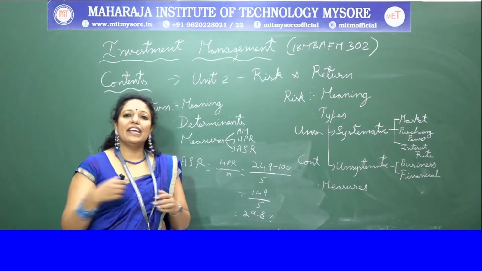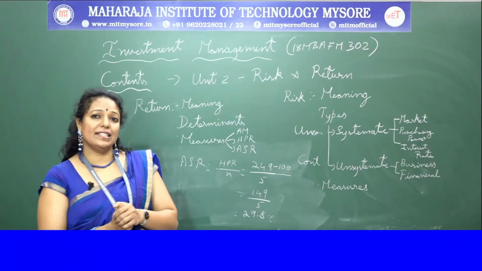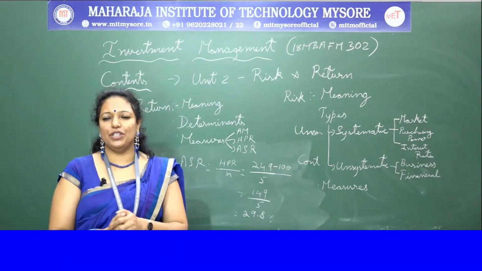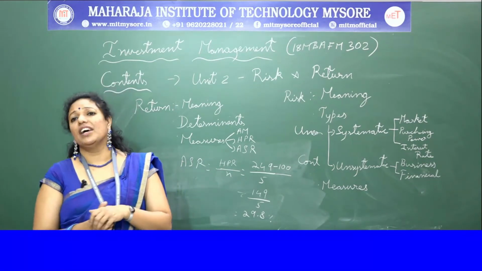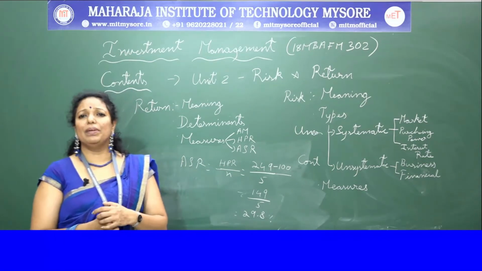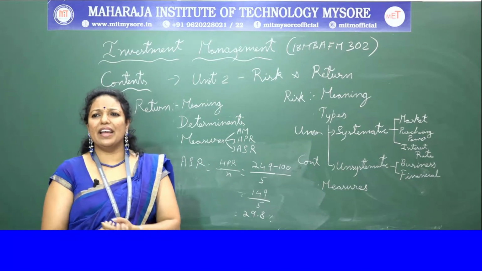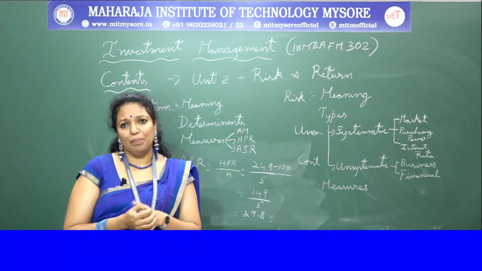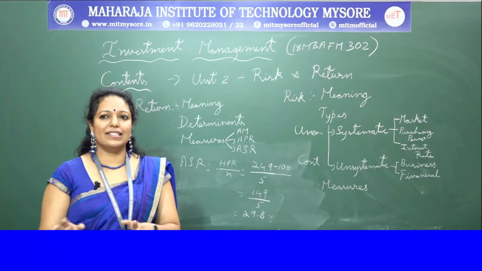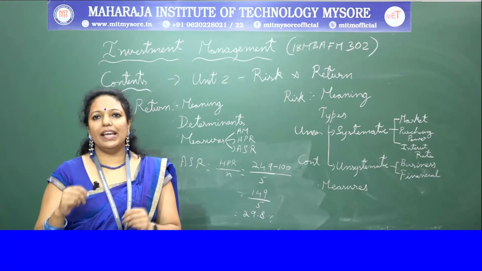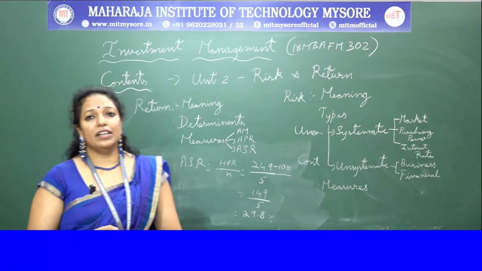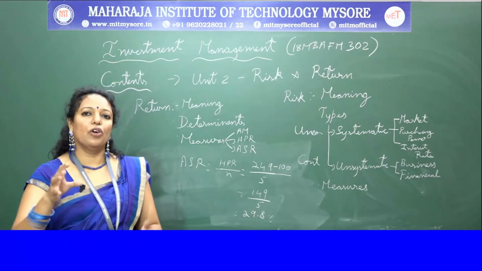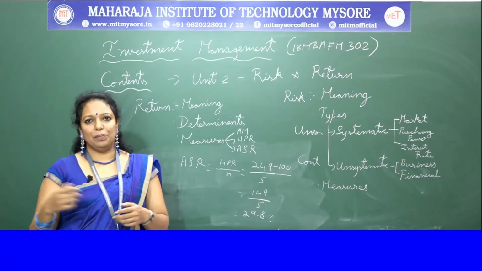The events which result in unsystematic risk are management inefficiency, technological change, availability of raw material, development of new products, labor strike, emergence of new competitors. All these are examples of unsystematic risk. If I have to give you a product example, then consumer preferences.